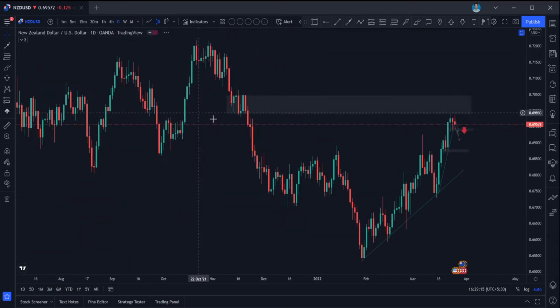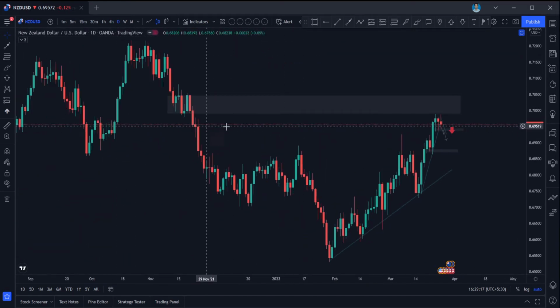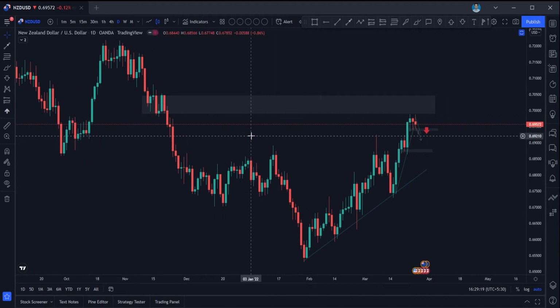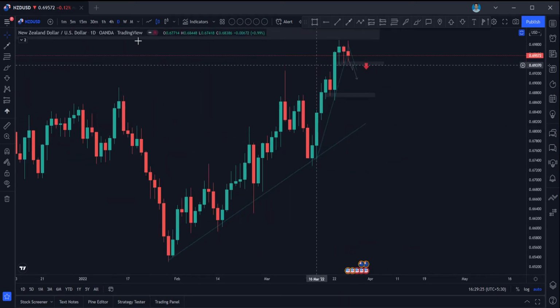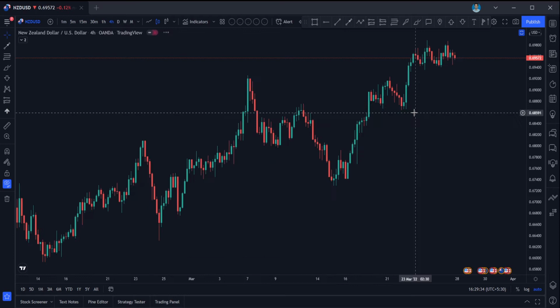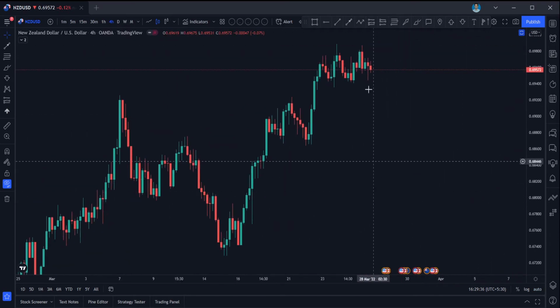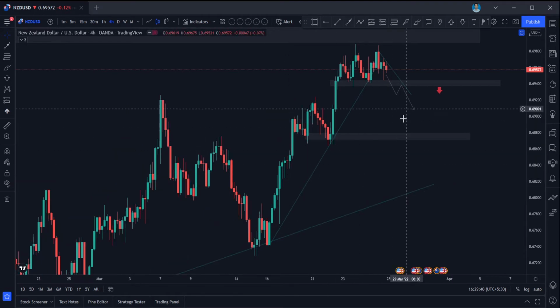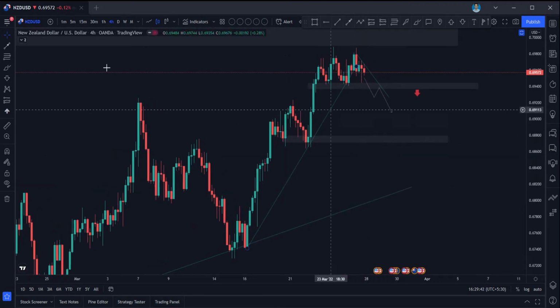So NZD/USD is a little bit similar to AUD/USD, guys, because it is tightly correlated with AUD/USD, and it is approaching an important resistance in the 1 day time frame as well, and it is in a consolidation phase, and in the one hour the candle is also a little bit bearish because of the rejection on the upside. So what I am expecting is the price to pull back a little bit to this area, to this support again.